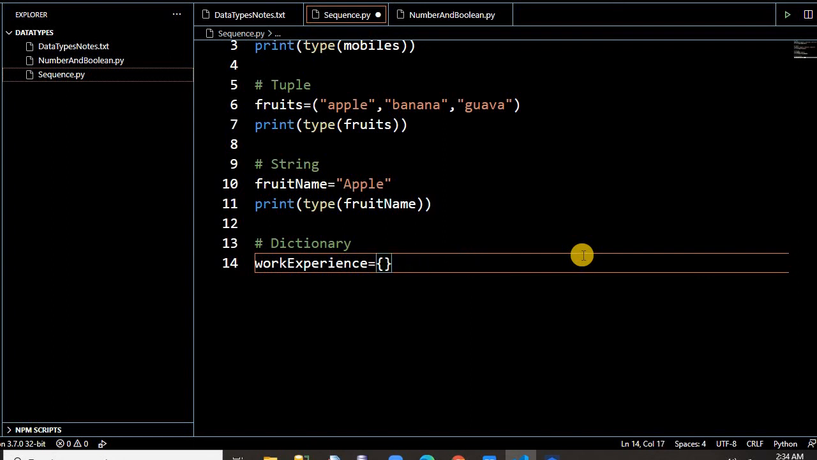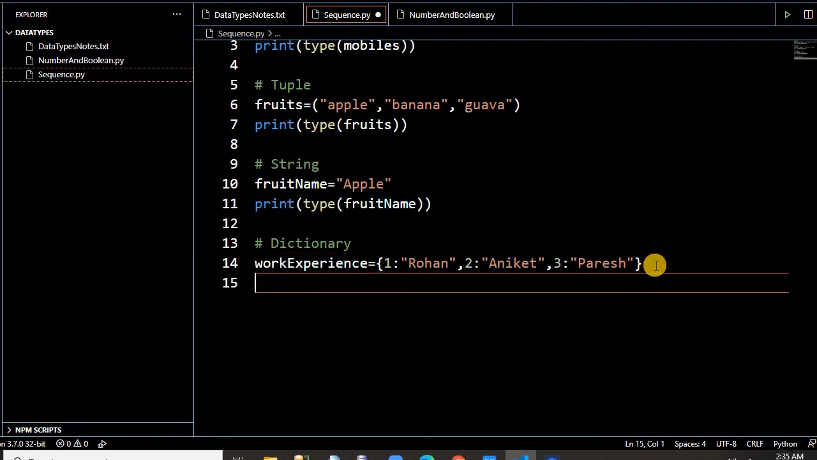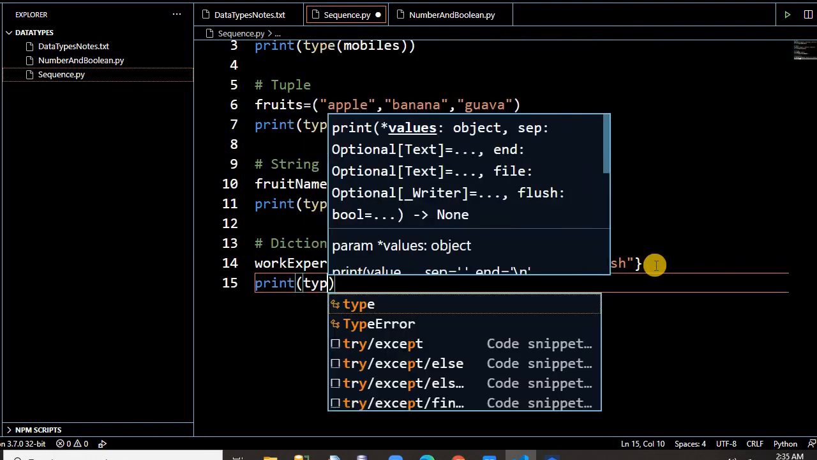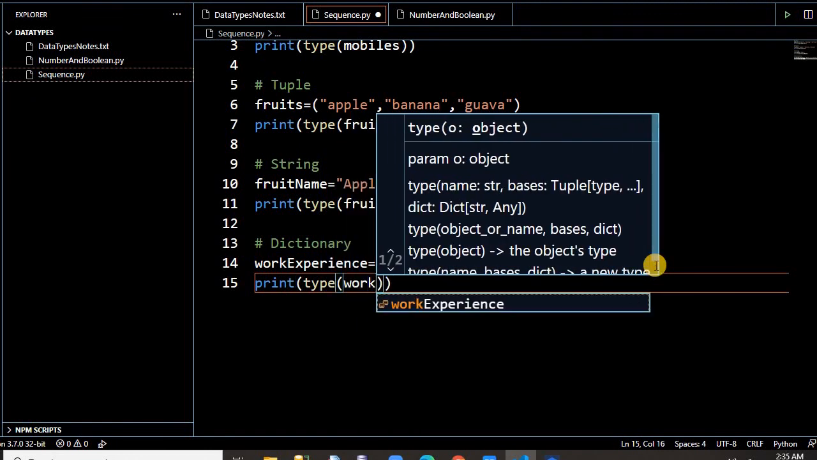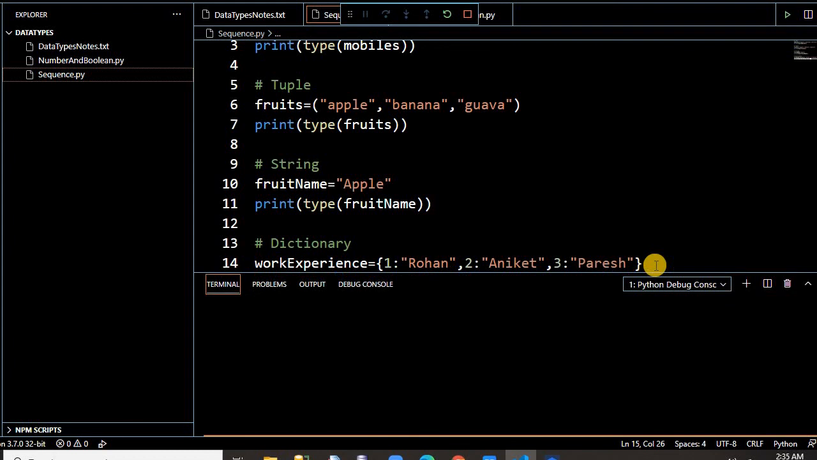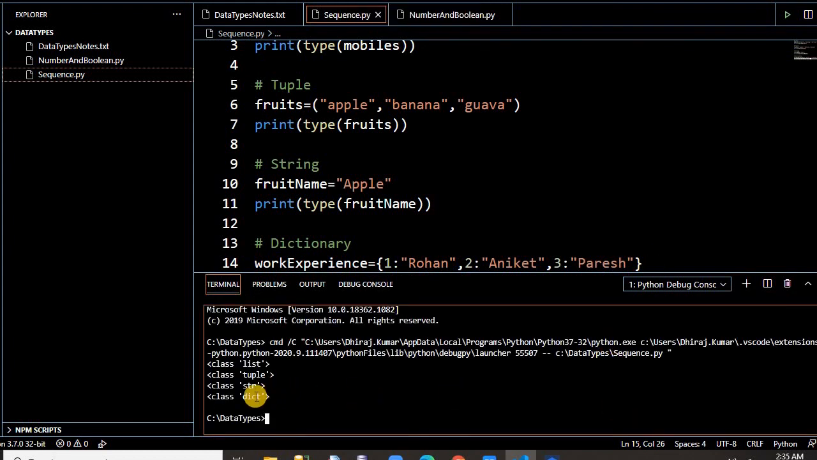The roll number and the student name. So let's say roll number one, the student name is something like Rohan. Okay. Roll number two, something like Aniket. Roll number three, maybe Paresh. So roll number one is a key, Rohan is the value. Second is the key, third is the value. So this is the way of declaration of this. Let's take an example, the type of this. If you click here, work experience, if you run this application, see, it's the same dictionary.